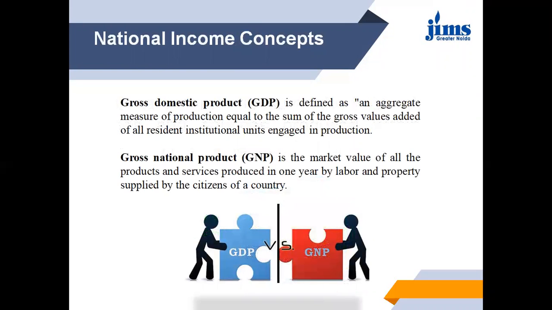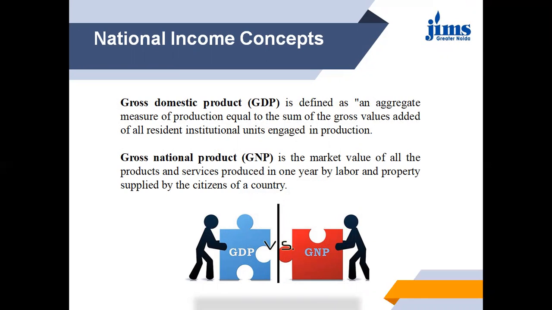Now, there are many concepts in national income, but two important major concepts are gross domestic product and gross national product. So, GDP is defined as an aggregate measure of production equal to the sum of the gross values added of all resident institutional units engaged in production.